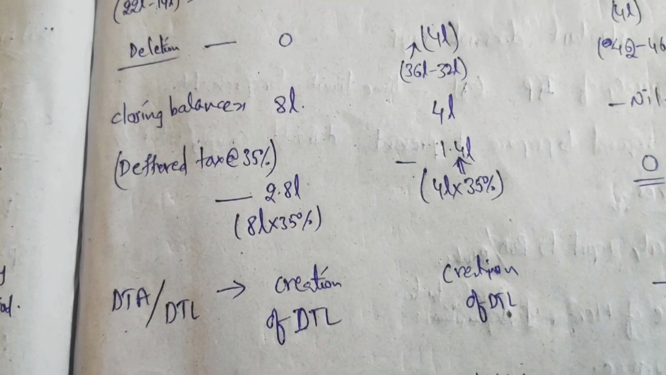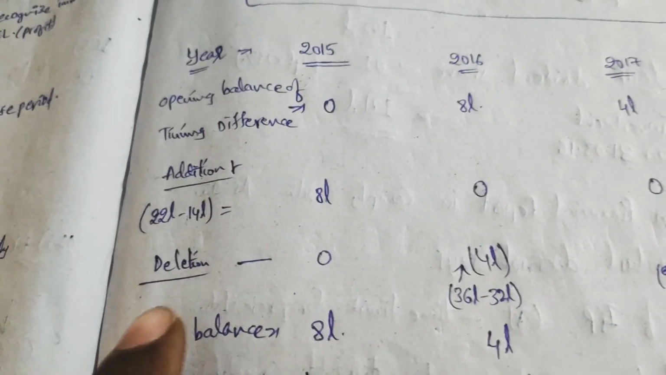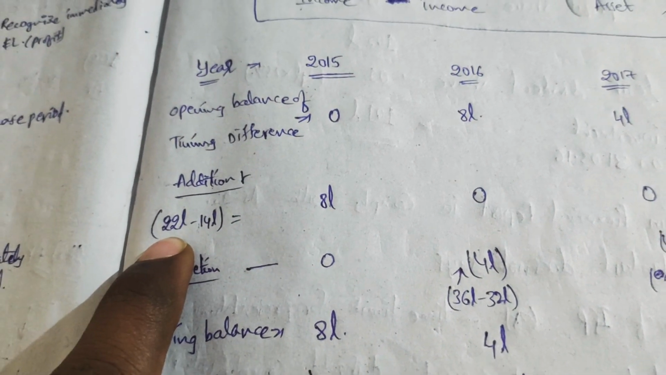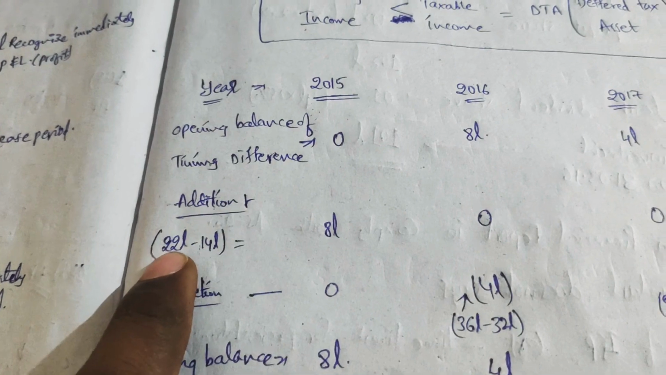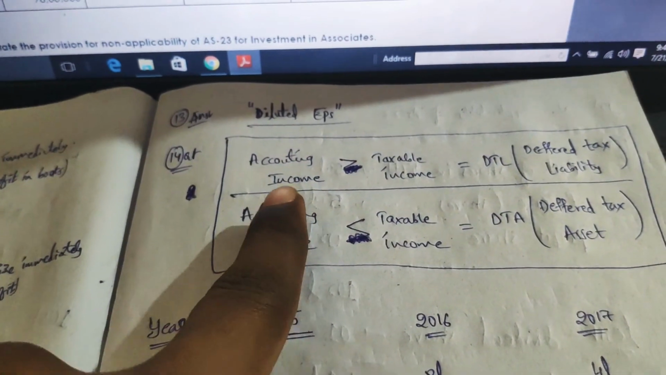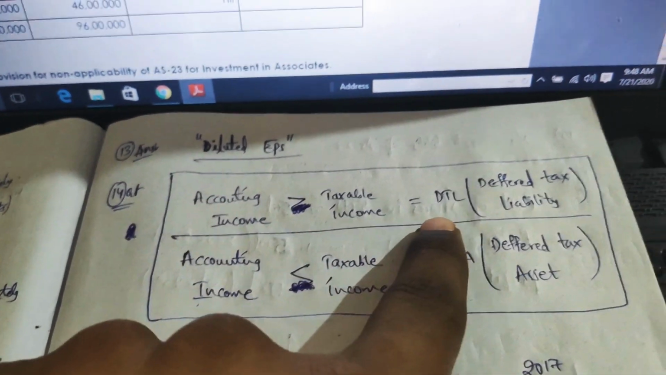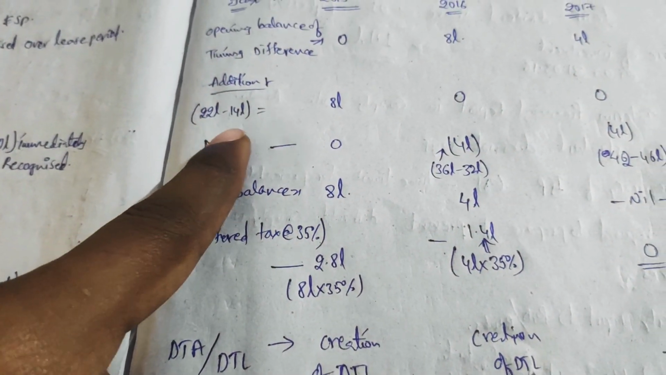Why do we need to create a deferred tax liability? Here, as per the accounting income, it is 22 lakhs. As per the taxable income, it is 14 lakhs, friends. Whenever the accounting income is greater than the taxable income, what do we need to do? Accounting income is greater than the taxable income, so we need to create a deferred tax liability. The same thing here.